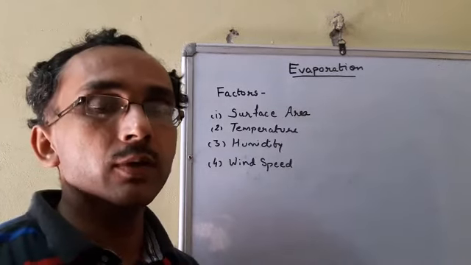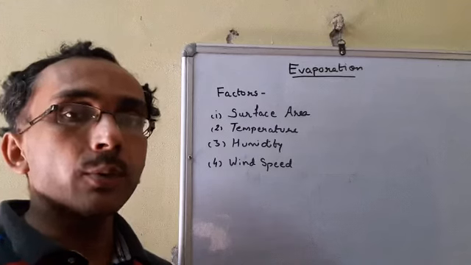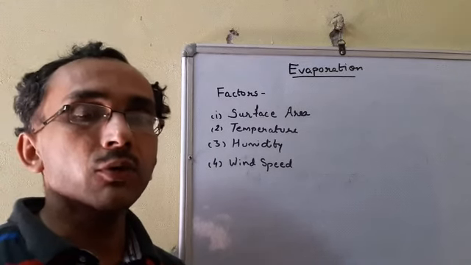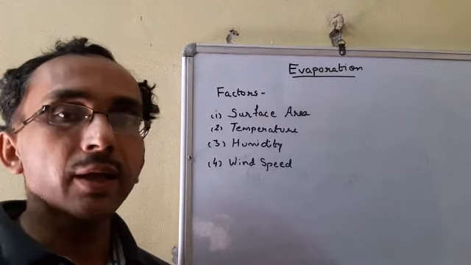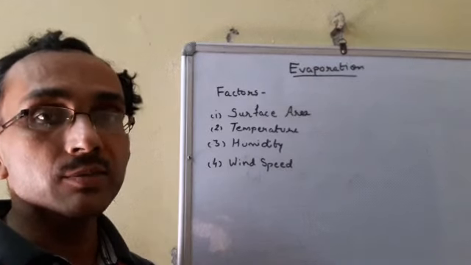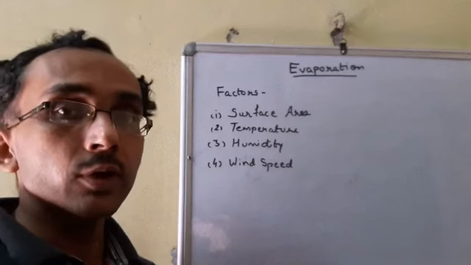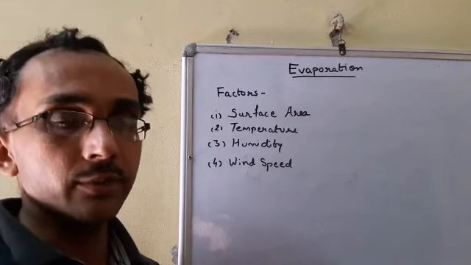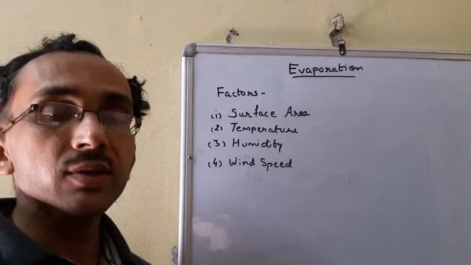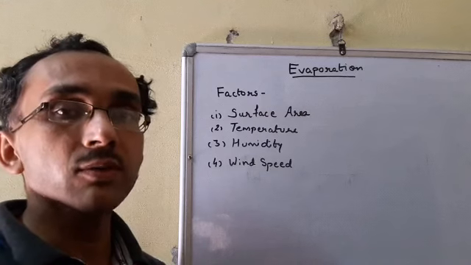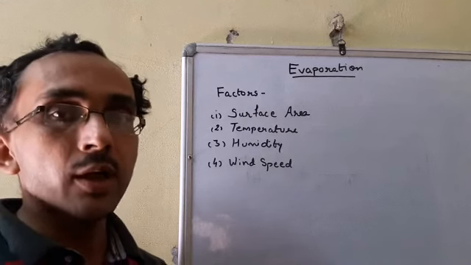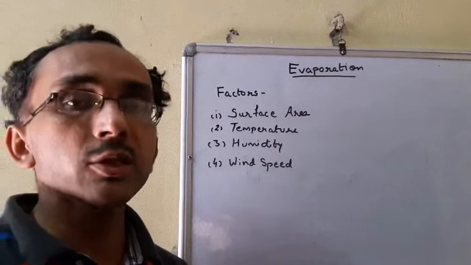What is evaporation? You have heard this word many times. Evaporation is a phenomenon in which water converts into vapor at any temperature below its boiling point. Then it is known as evaporation. Fine. You have to keep it in mind, below its boiling point. Evaporation is a surface phenomenon. That means water always evaporates from the surface of the liquid and converts into vapor.